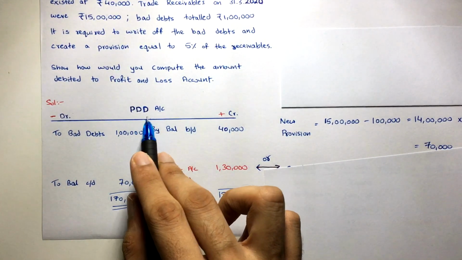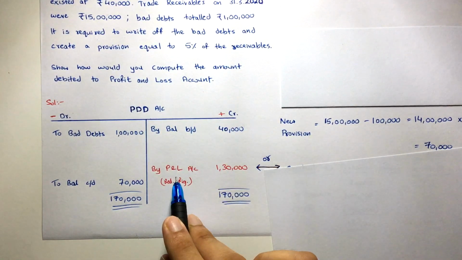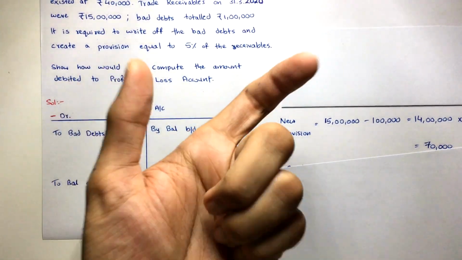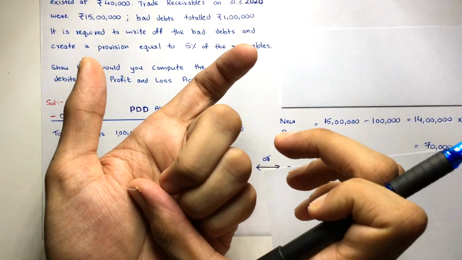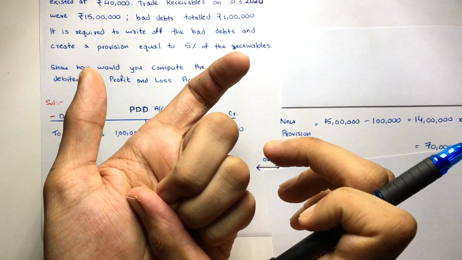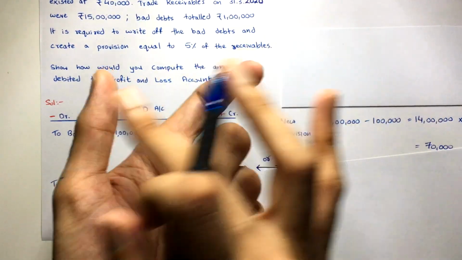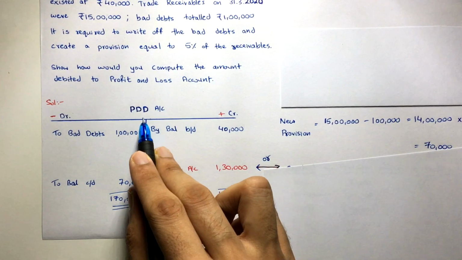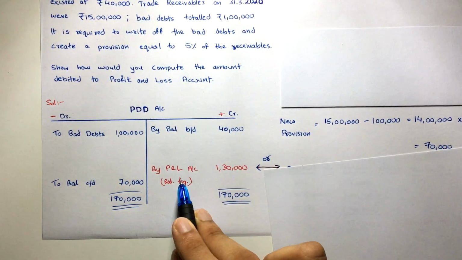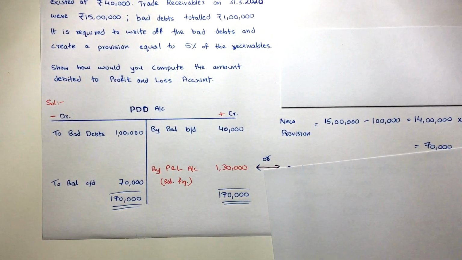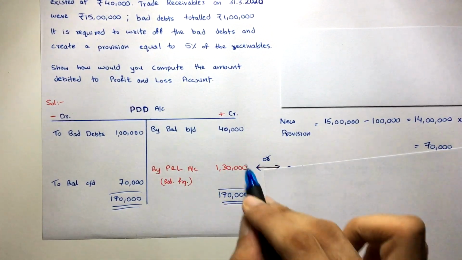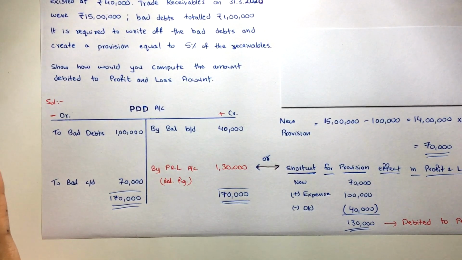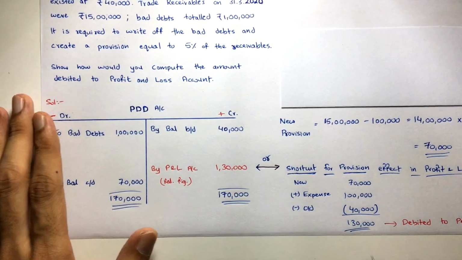PDD account will be credited and P&L will be debited. See how this will happen in the journal entry. In the journal entry, profit and loss account debit to PDD. You all know whenever we increase the provision, what happens? P&L gets debited. Our profit decreases. We are recording an anticipated loss. So here PDD account is getting credited because of P&L. So basically, why did we prepare the PDD account? Just to find this out. And there is also one shortcut for this. If you have watched the previous video, then you would know the shortcut. Really simple.